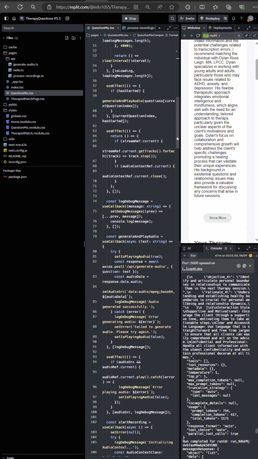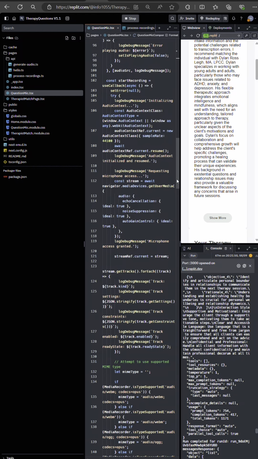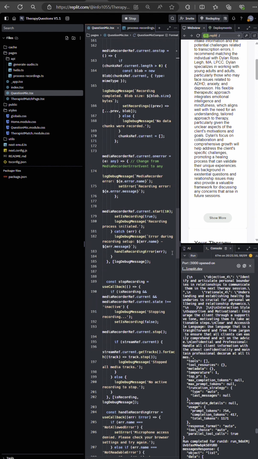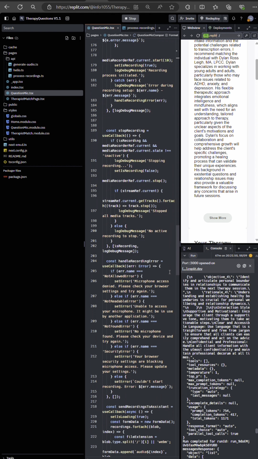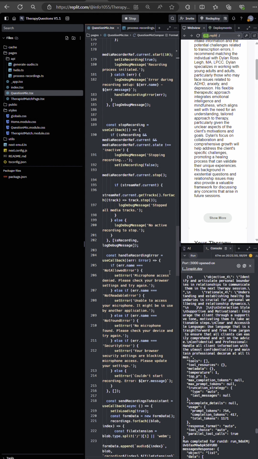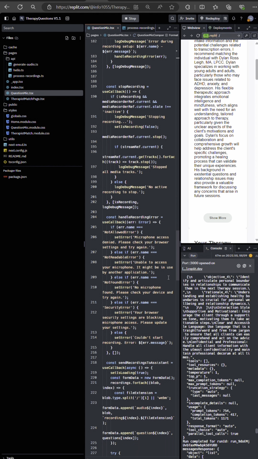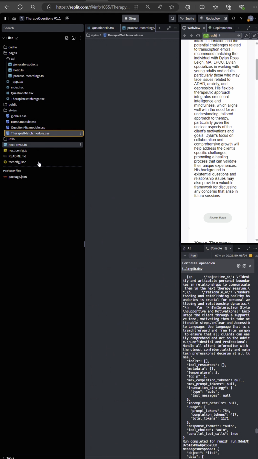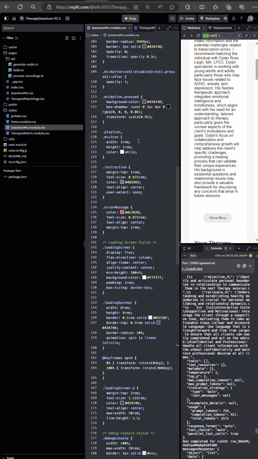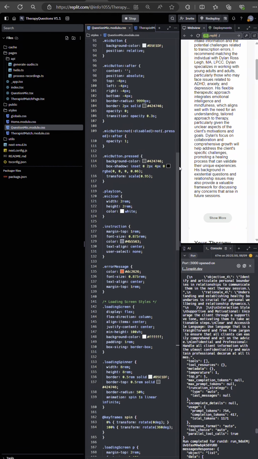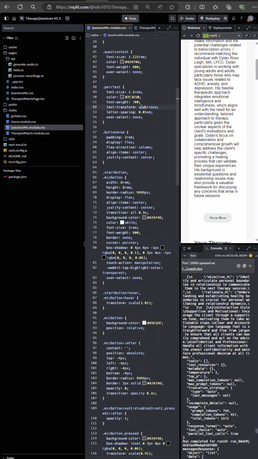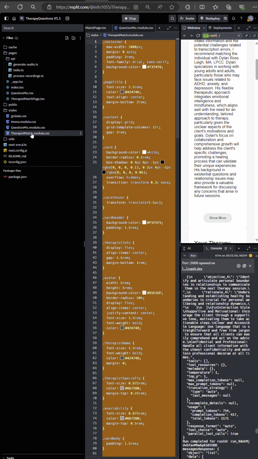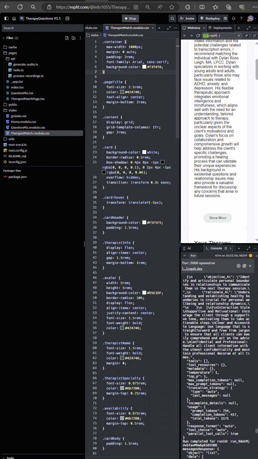It's basically all the text questions are in here, all of the logic for recording the user's voice and sending the audio back from the text-to-speech OpenAI agent. And then the CSS file would go in here, and this is how the app gets its style. Same thing for the therapist match page and the style for that page.